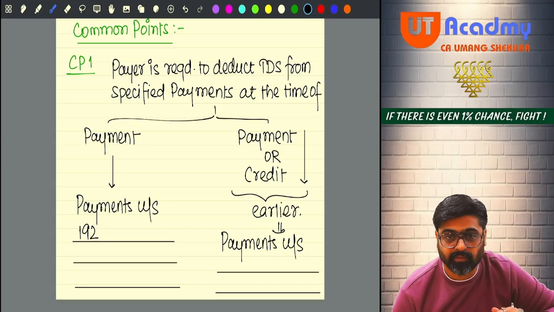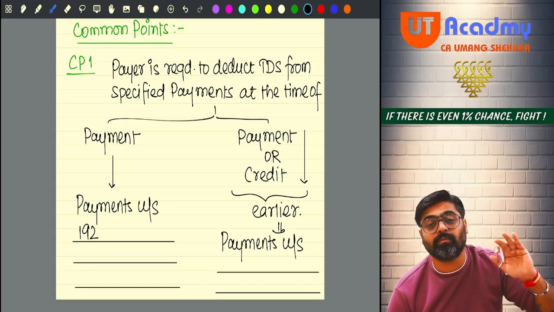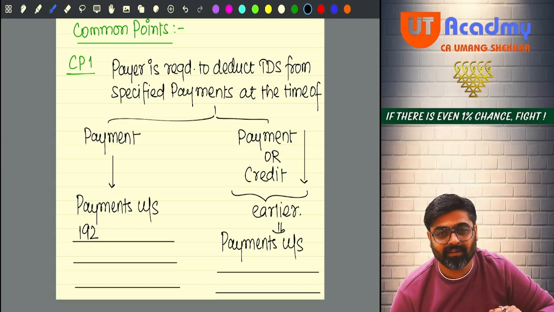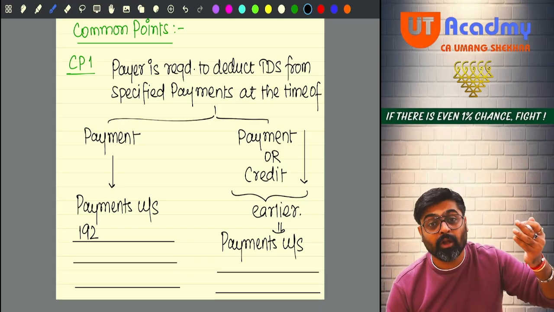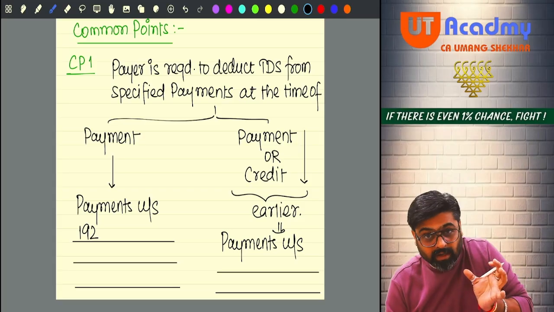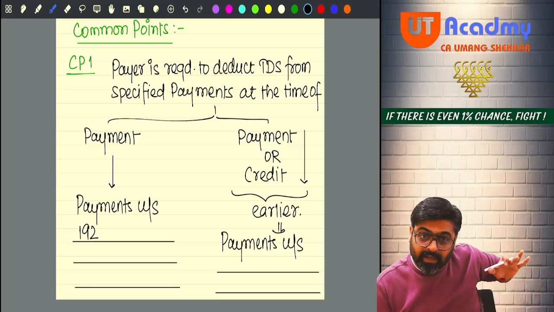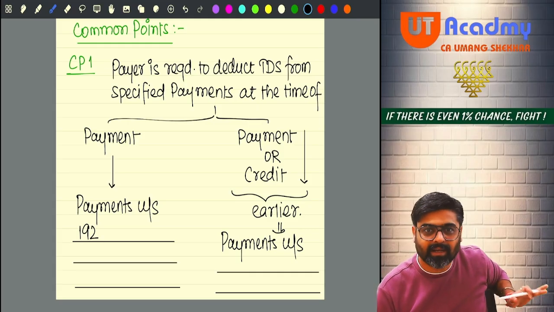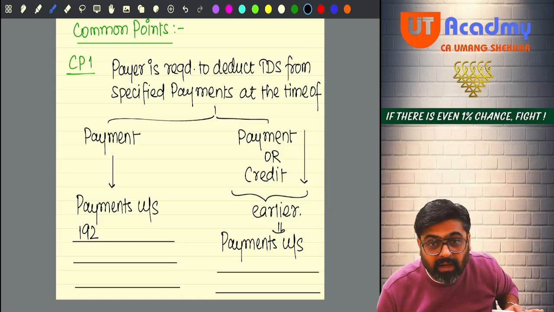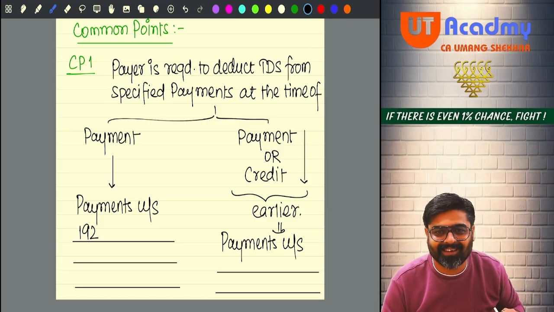But later on, if we are coming to 194H, under 194H the TDS is deducted on commission or brokerage. So if the payer is making the payment of commission or brokerage, or the payer has credited that commission or brokerage in his books, whichever happens earlier.